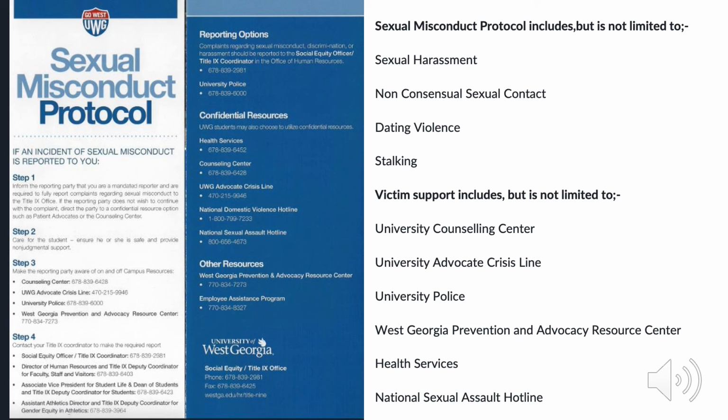For Step 4, contact your Title IX Coordinator to make the required report. You have the Social Equity Officer or the Title IX Coordinator, the Director of Human Resources and Title IX Deputy Coordinator for Faculty, Staff, and Visitors, the Associate Vice President for Student Life and Dean of Students and Title IX Deputy Coordinator for Students, and the Assistant Athletic Director and Title IX Deputy Coordinator for Gender Equity in Athletics.